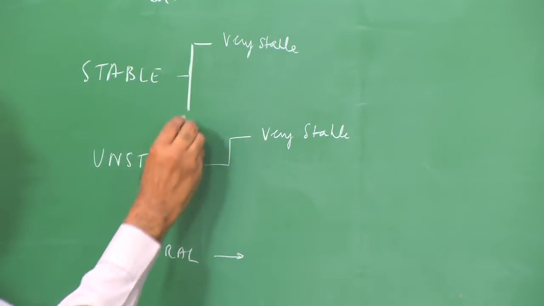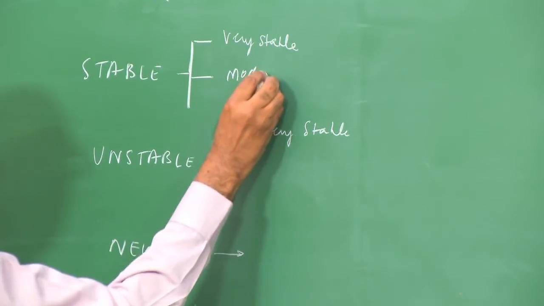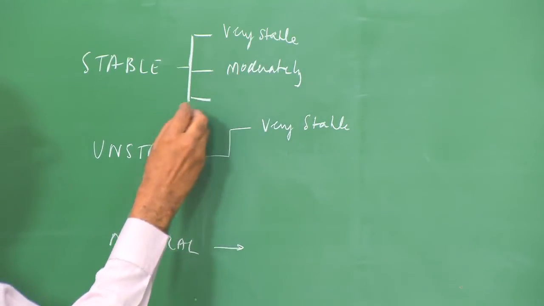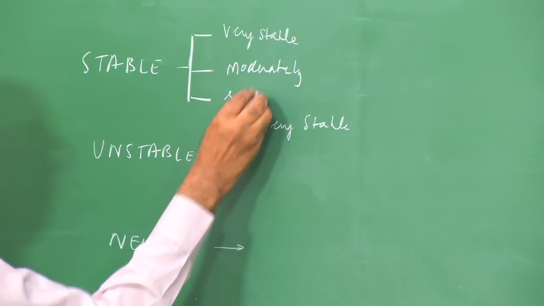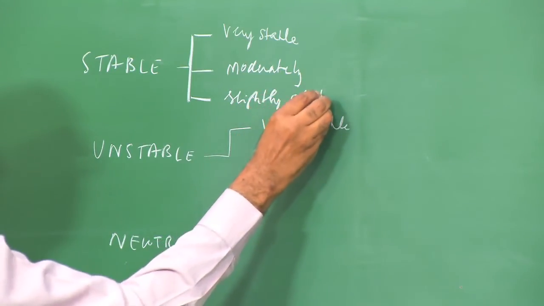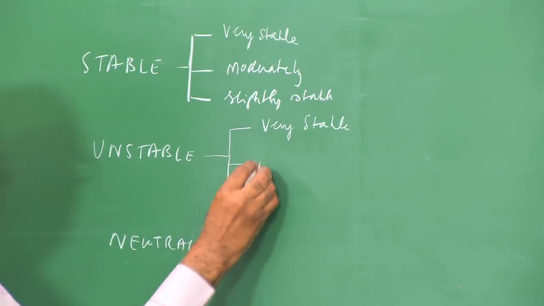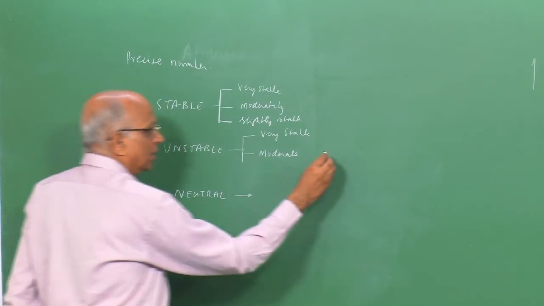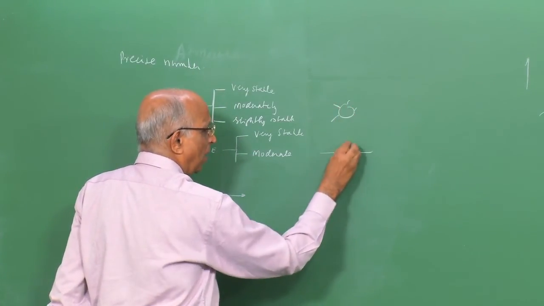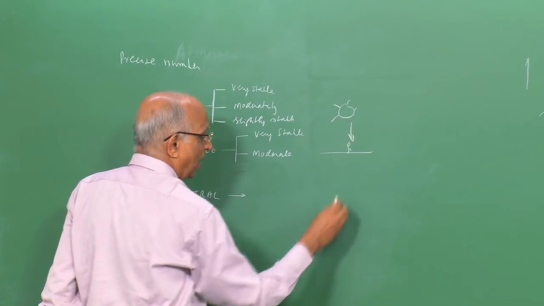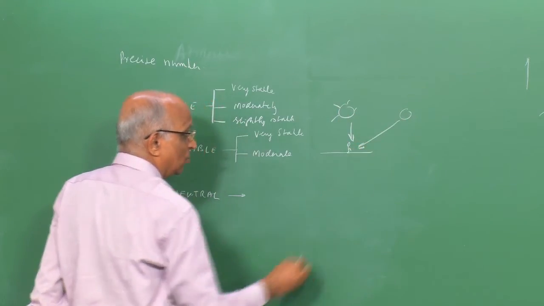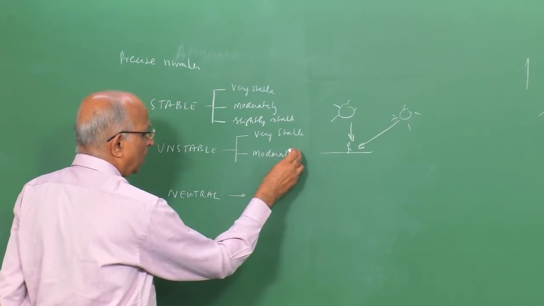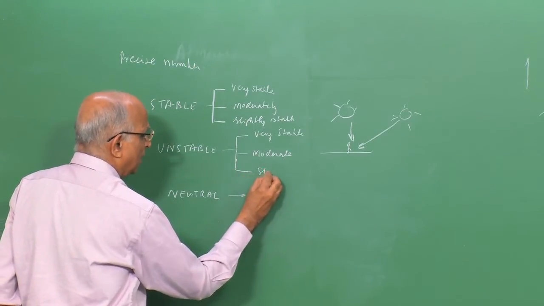When I talk of very stable, I can also talk of moderately stable. I can also talk in terms of, let's say, a little less, maybe slightly unstable, slightly stable. Similarly, I can talk of maybe moderately stable, which means it's not that hot. Maybe the sun is at an inclination. When I have the surface of the earth, the sun is directly above my head, well, the insulation is the largest. If I have the sun at an angle, well, the insulation is little less over here, and therefore, maybe I can talk in terms of moderate, and also I can talk of slightly unstable.